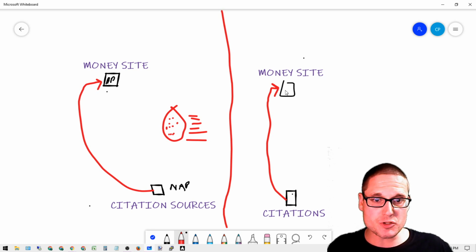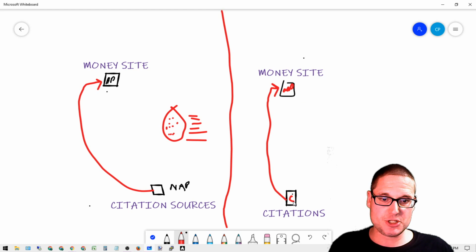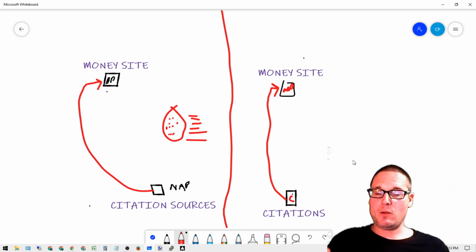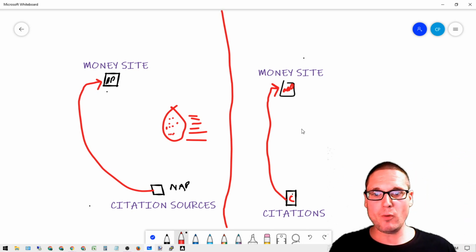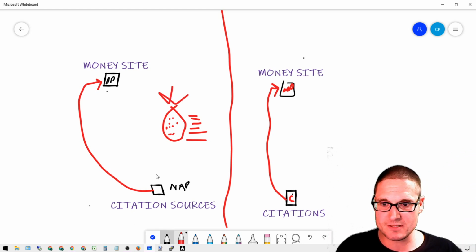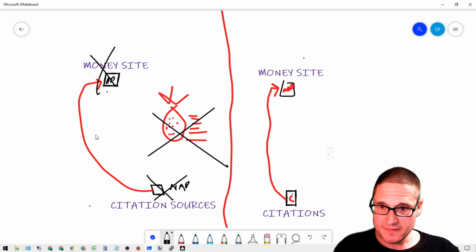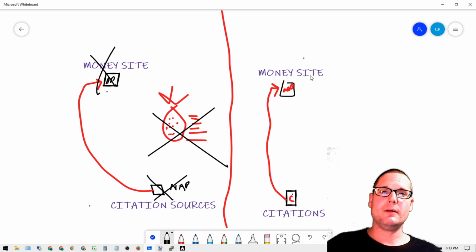This is our first wave going to our money page, our very first wave of citations. Now, we want to skip over that and let some time pass. We don't want to be doing this kind of stuff. I mean, this is good. This first layer is really good.